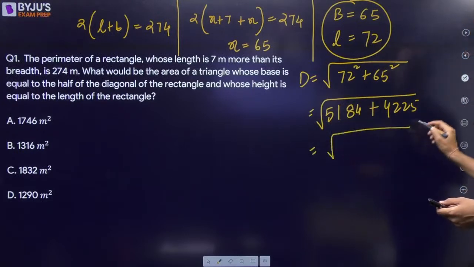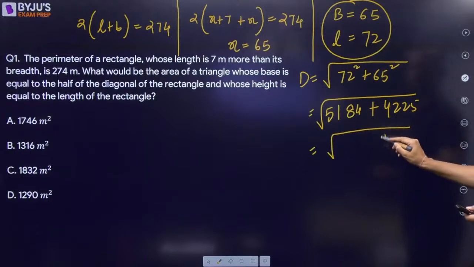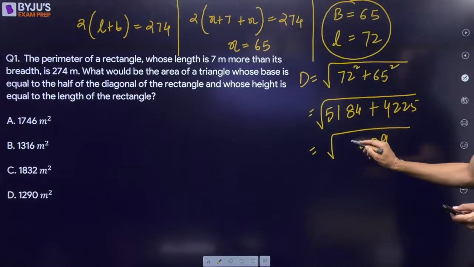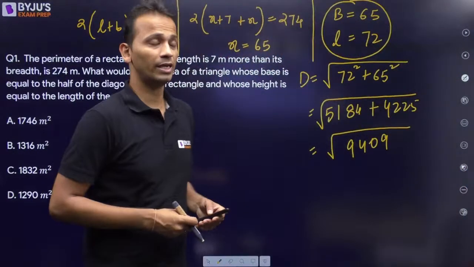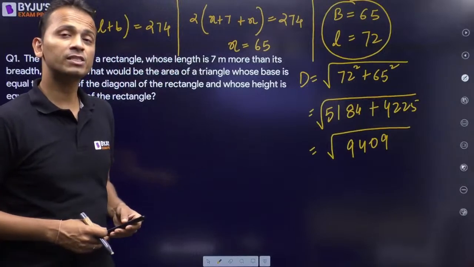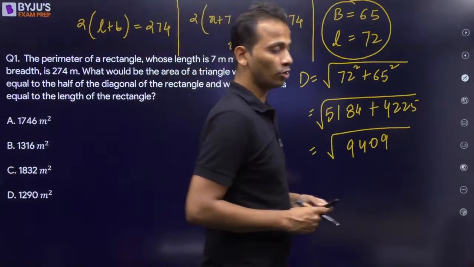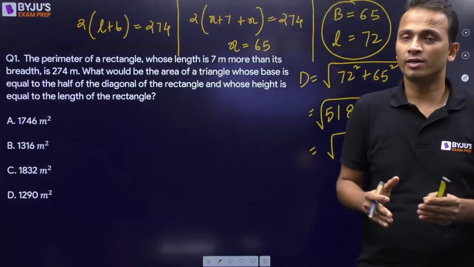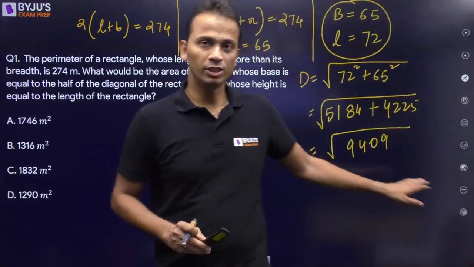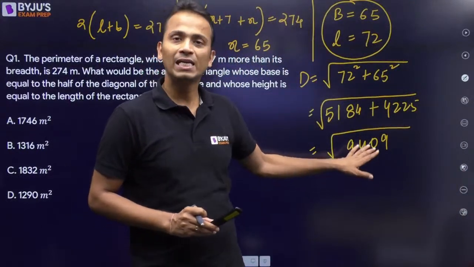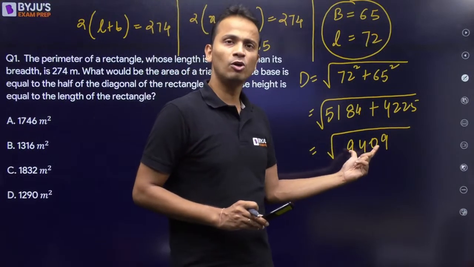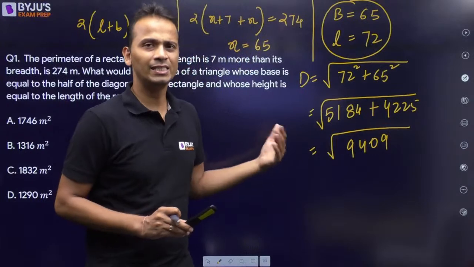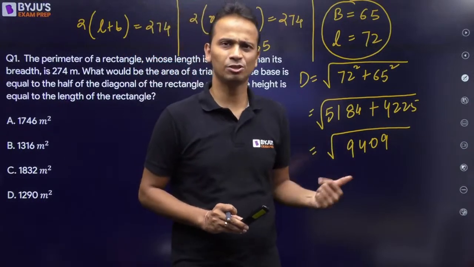Okay. Now adding these two, 9, 0, 4, 9. So 9409, under root of 9409. Now I have to see if this 9409 is a perfect square or not. Now 100 square is 10,000. Now this number under the root is slightly less than 10,000. So इसका square root क्या होगा? It will be 99, 98, 97, 96 इसके आसपास होगा.